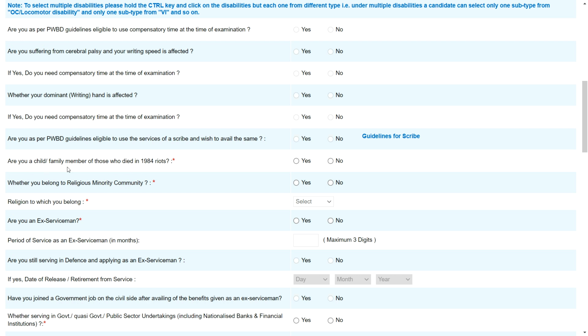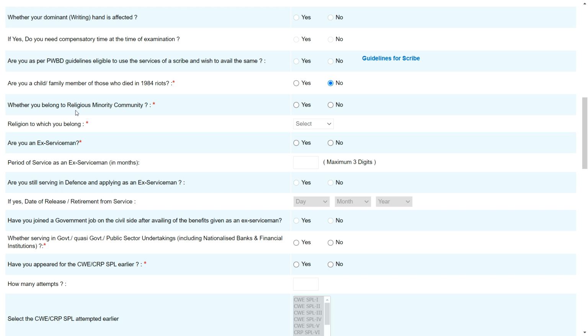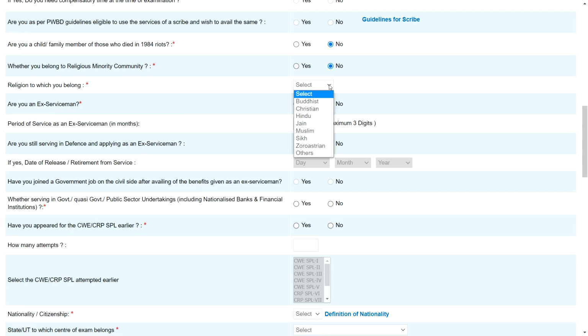Then, are you a child or family member of those who died in the 1984 riots? If yes, click yes, otherwise no. Then, do you belong to a religious minority community? If you are from a minority community, click yes, otherwise no. Then select your religion here, whatever your religion is. If you are an ex-serviceman, click yes, and all the fields below are activated. If you click no, they are all disabled.